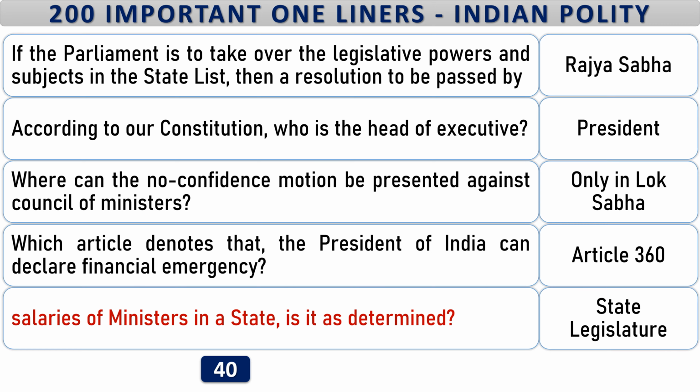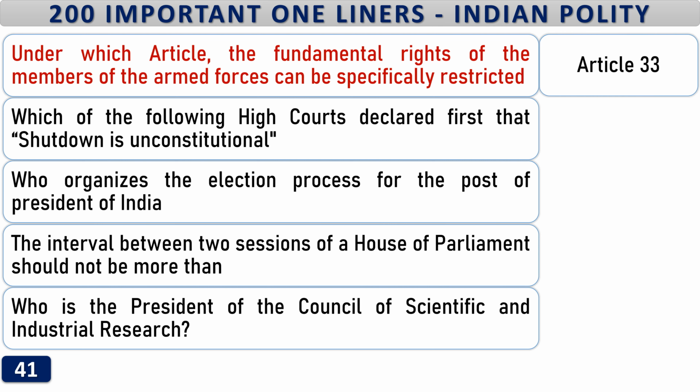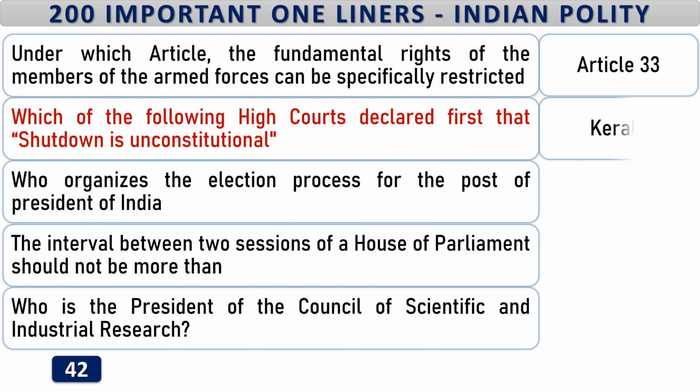State legislature. Under which article the fundamental rights of the members of the armed forces can be specifically restricted? Article 33. Which of the following high courts declared first that shutdown is unconstitutional? Kerala.